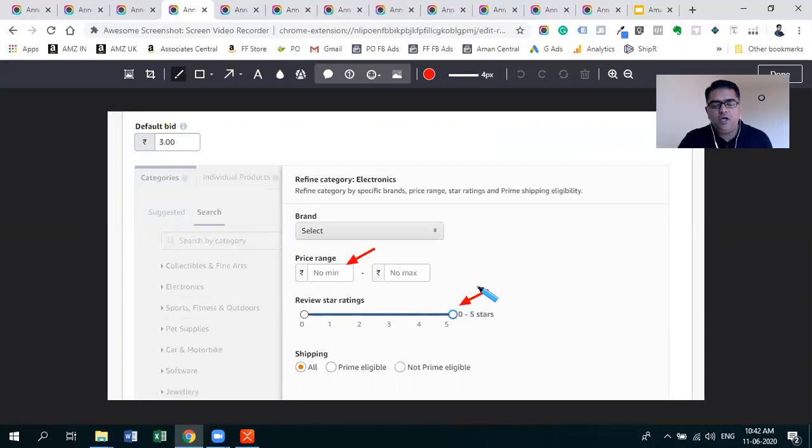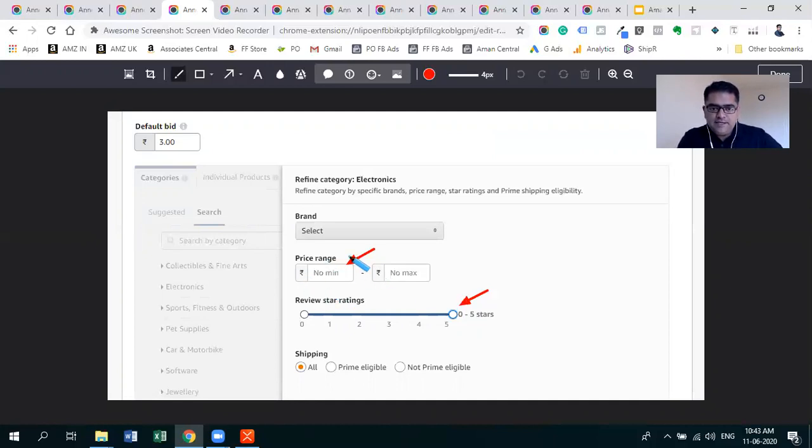I always target products which are higher priced than my product. If I am showing my product ads on other competitors' product listings, where my product is less priced and I have better reviews than the competitors, people are most probably going to buy my product.